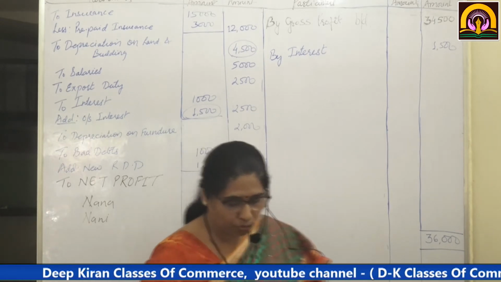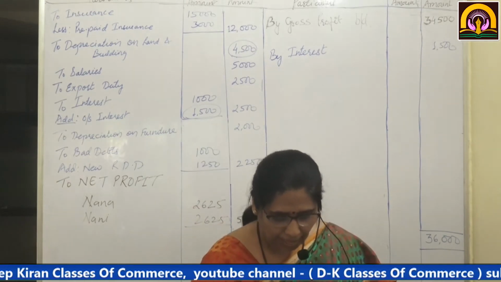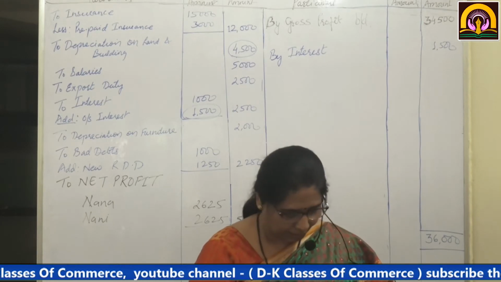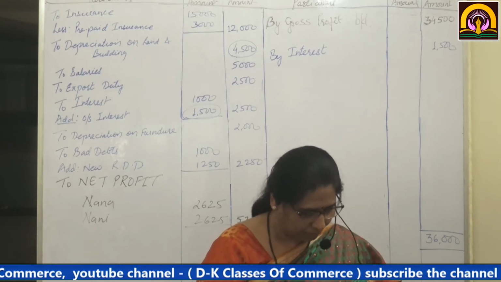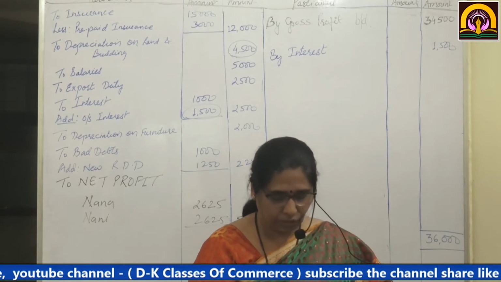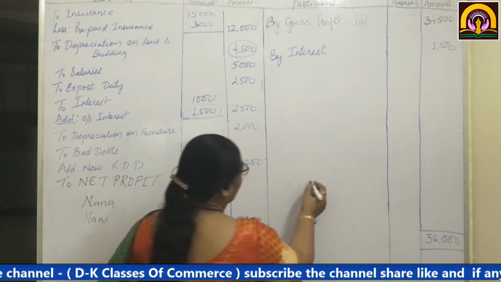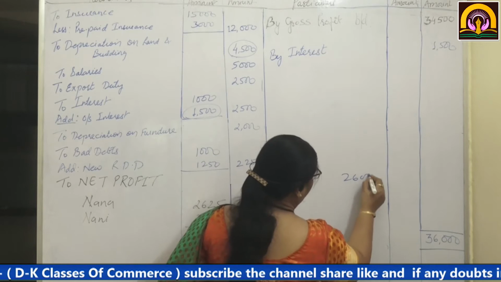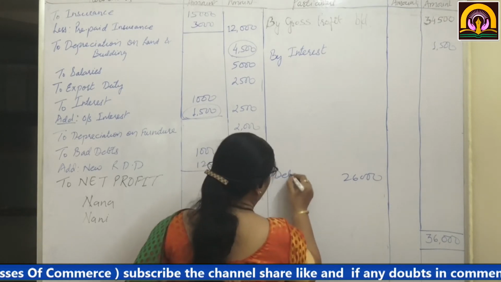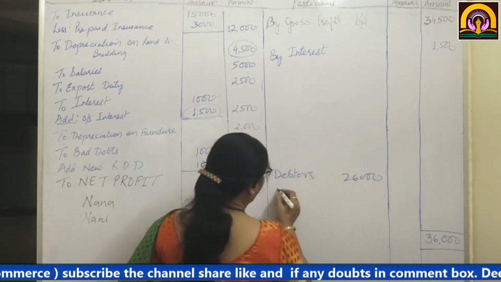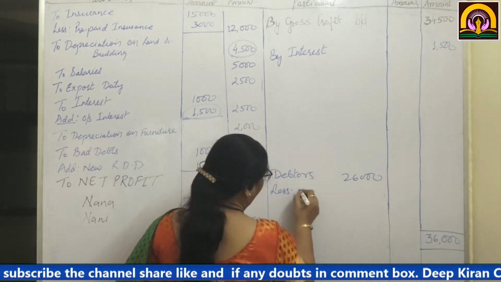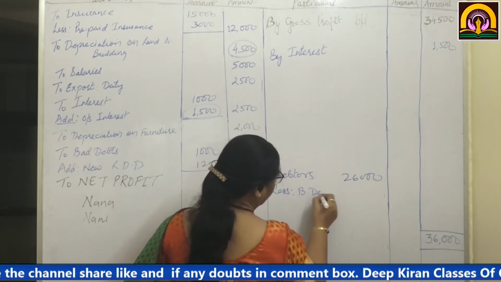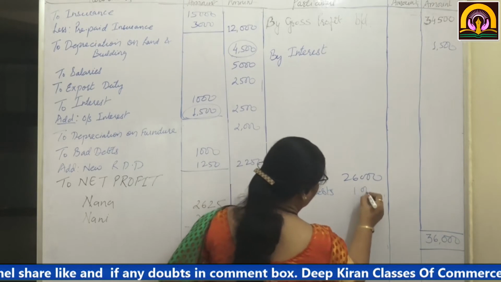So new bad debts are 1,000, and after deducting it from debtors you will create an RDD. So debtors are 26,000, less bad debts 1,000.